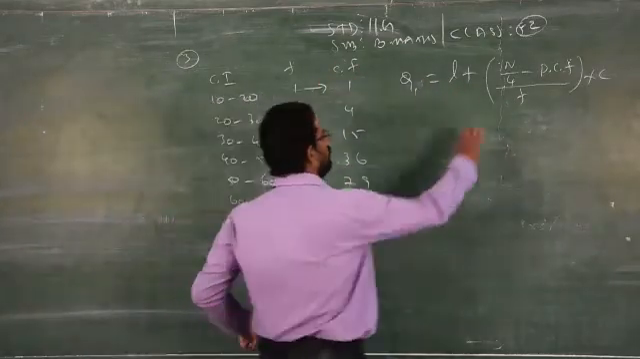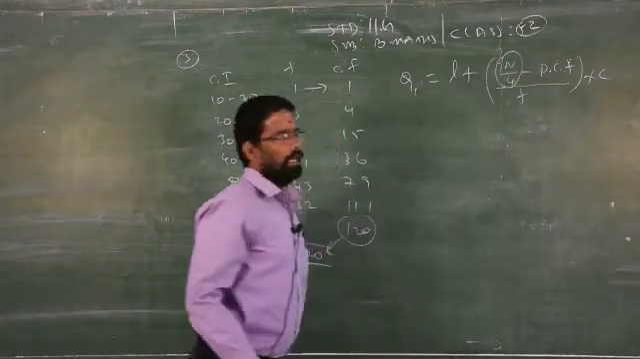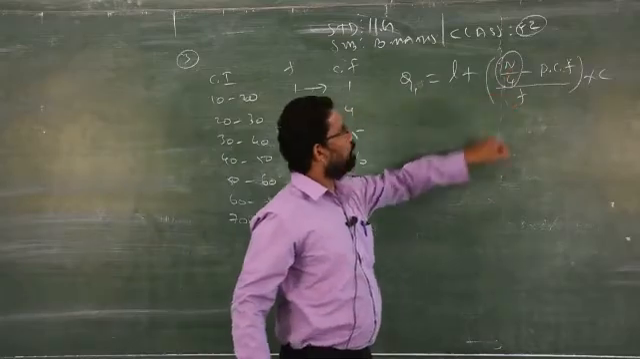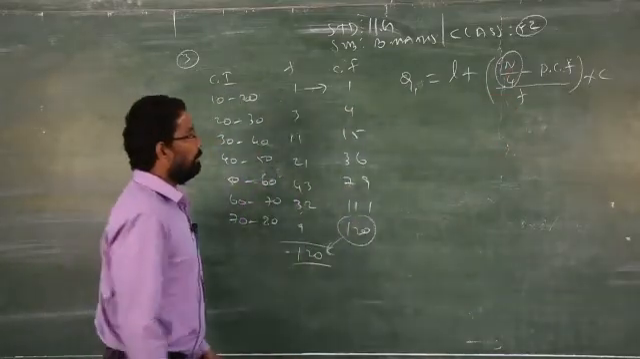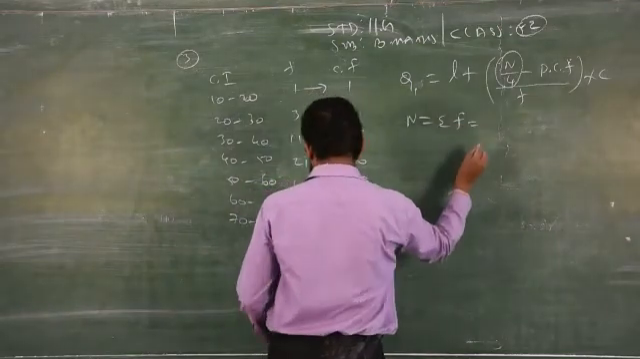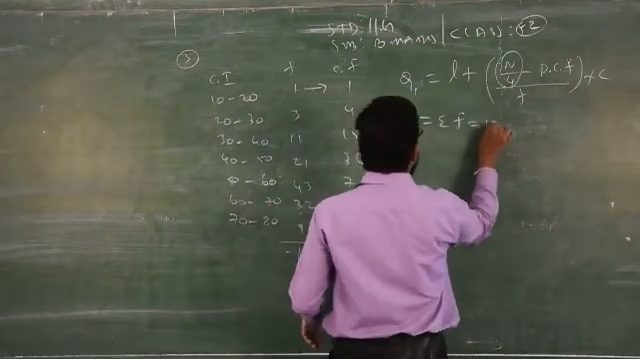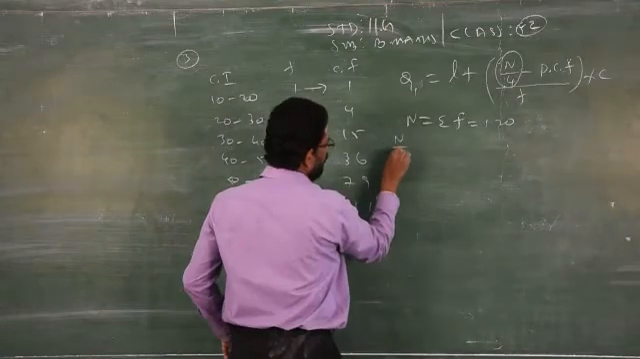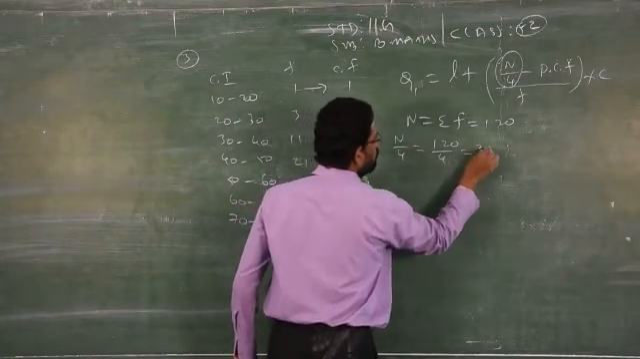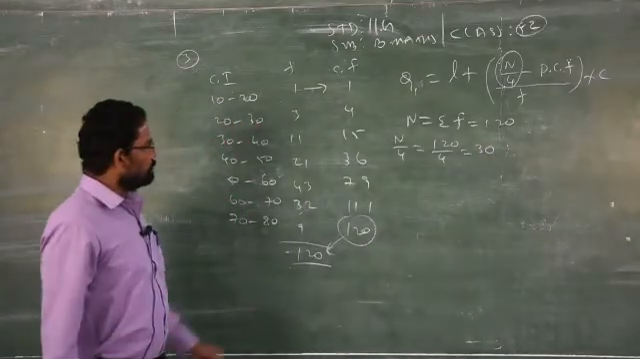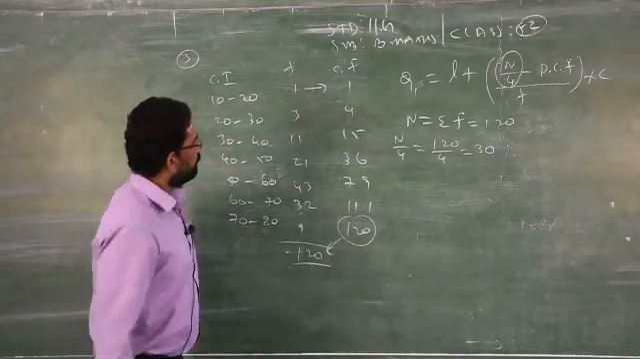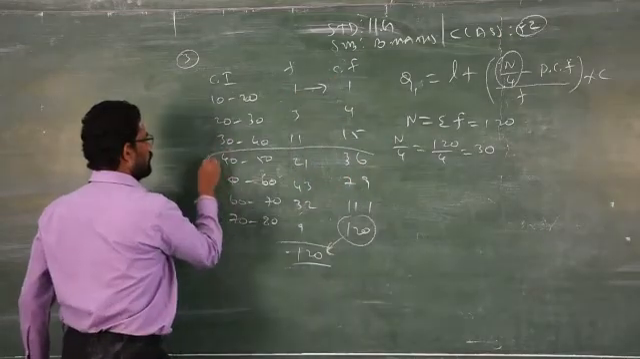So how do you find this? First you have to find out what is N by 4. You know why I am using by 4? Because quartile. One quartile, therefore N by 4. What is meant by capital N? Capital N is summation frequency, the total frequency 120. N by 4 is 120 by 4, which will give you 30. Now you have to check under which cumulative frequency the 30 comes, under 36. Just circle it.